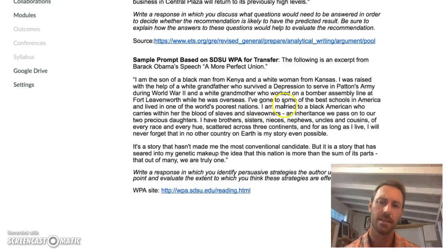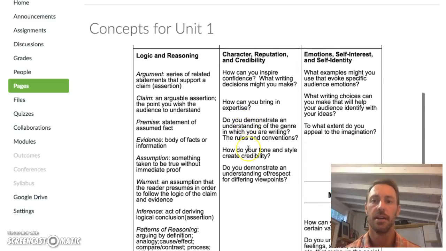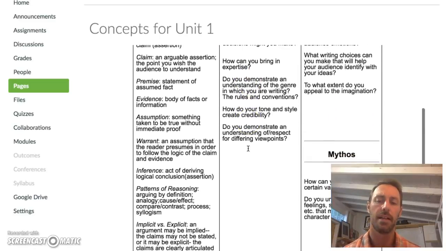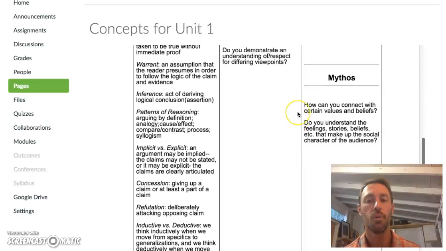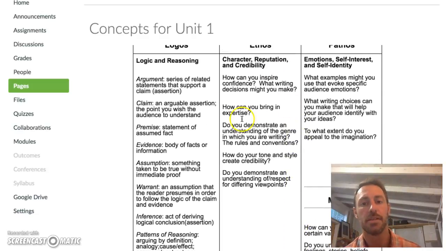We're being asked to look at how the language here functions rhetorically or persuasively, not necessarily logically, but in other ways. So if we look over here and start to think about the language Obama's used, we could think about how that language connects to values and beliefs about the benefits of a diverse culture. Or we could think about how Obama is starting to create a strong character that's going to appeal to a specific audience.